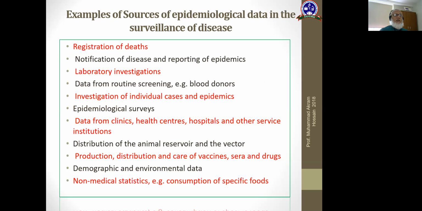Notification of the disease, laboratory investigation, data from routine screening, investigation of individual case and epidemiological survey, data from different clinics, health centers, hospitals, other service institutions, and non-medical statistics sometimes also help, like useful demographic and environmental data. All these data are sources of epidemiological data in surveillance of disease.